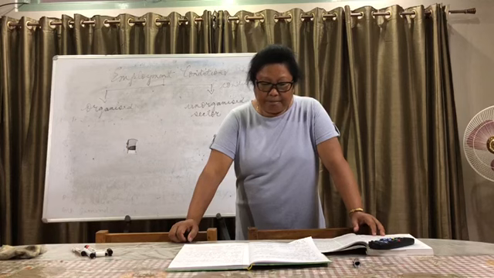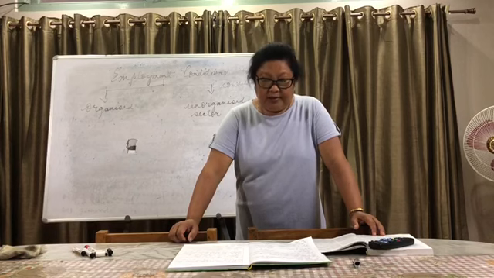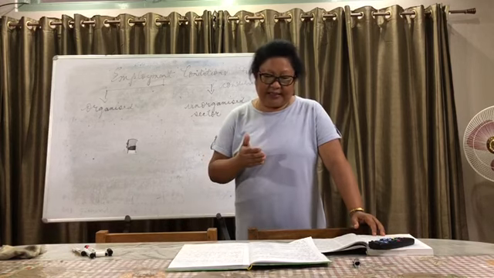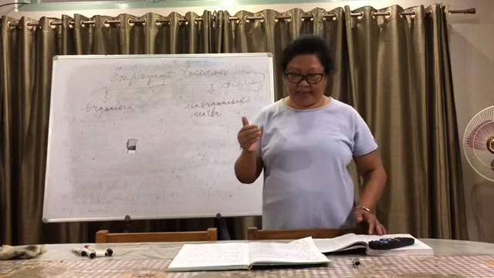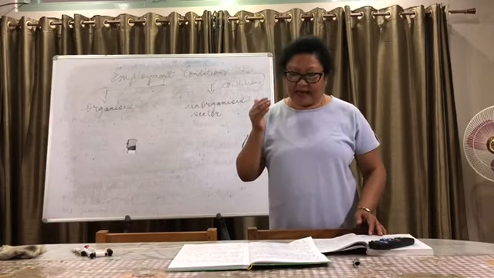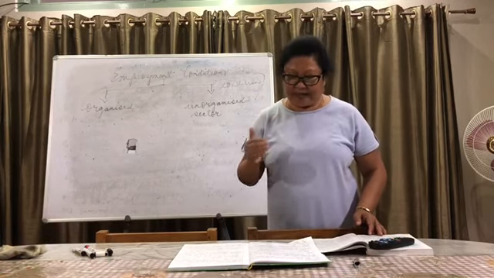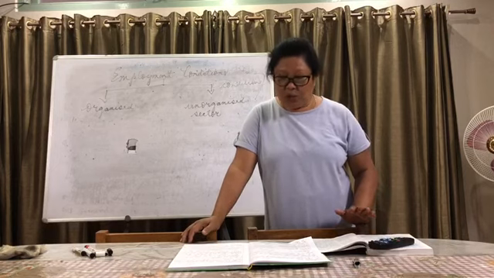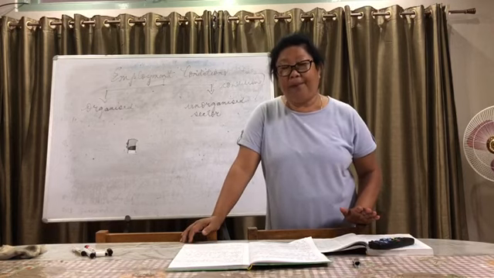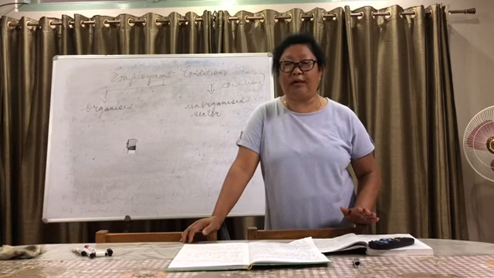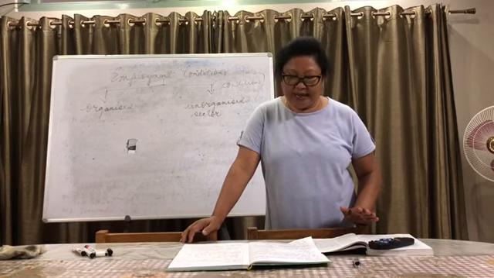Then also, they're expected to work only for a fixed number of hours. In the organized sector, point number 2 can be they are expected to work only for a fixed number of hours. If they work more, they are paid overtime. This is what you can expect in the organized sector.